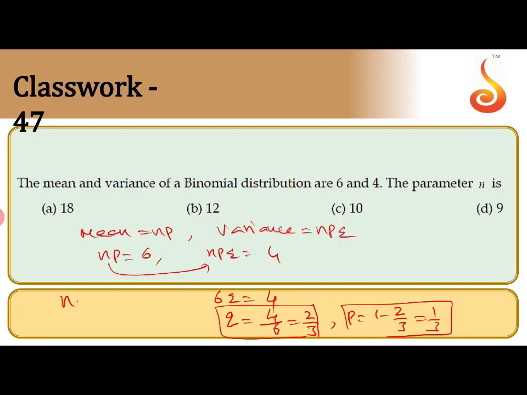So our job is to find n. You can substitute here: np equal to 6, and p is 1 by 3. n by 3 equal to 6, which implies n equals 18. 18 is the answer for this one.